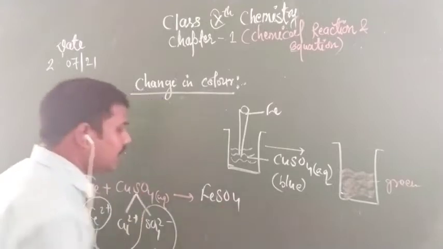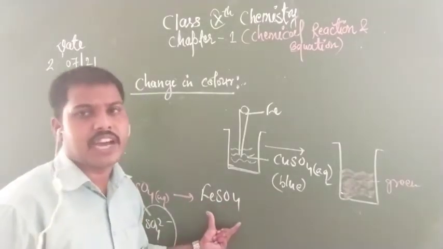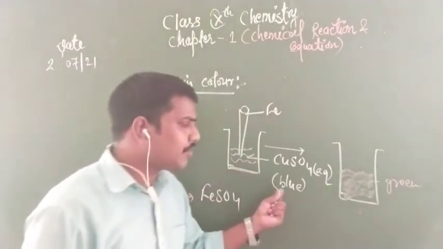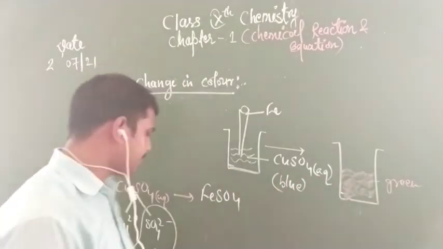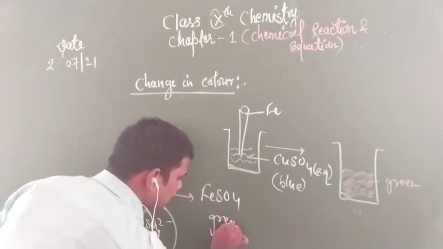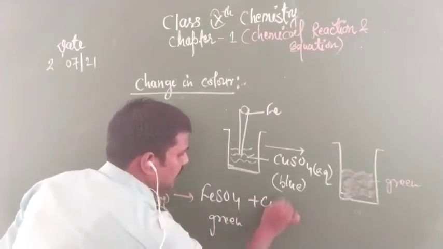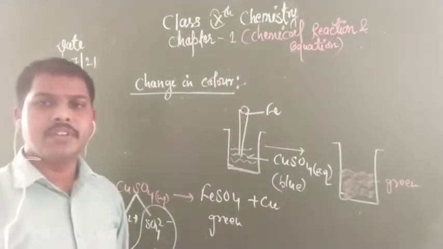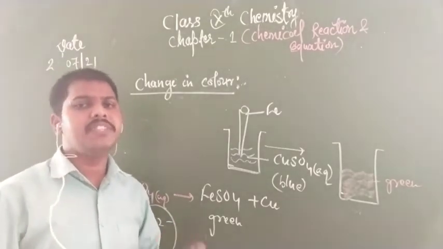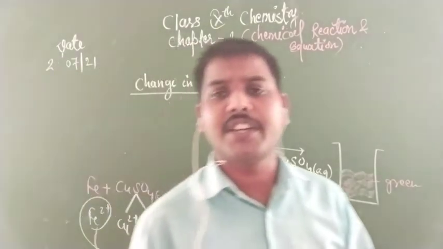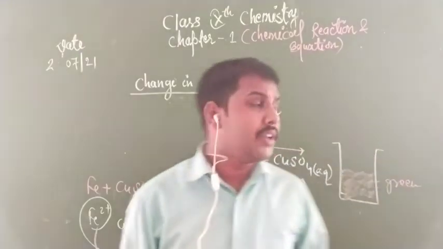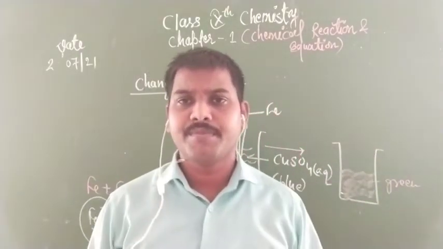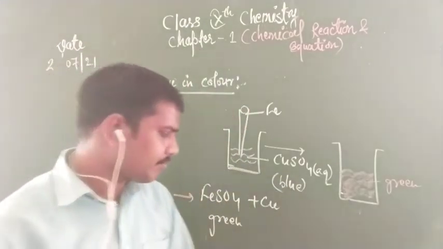Due to the formation of this iron sulfate, the blue color fades away and at last it becomes green in color. Now is it clear everyone? So overall, it means that if a color change takes place, a chemical reaction is taking place between iron and copper sulfate. So now it is clear everyone?